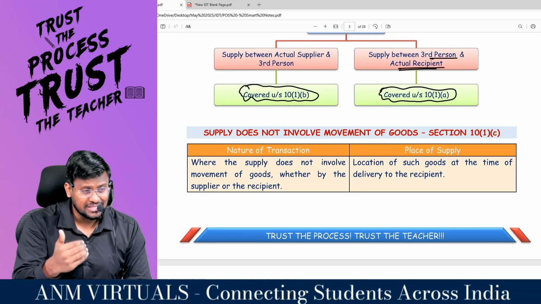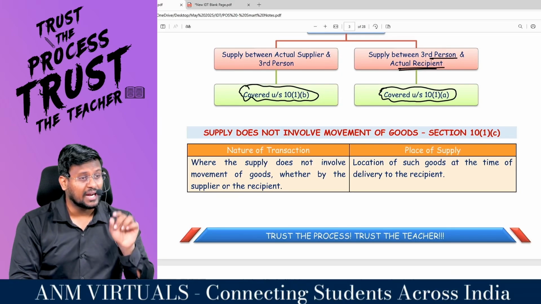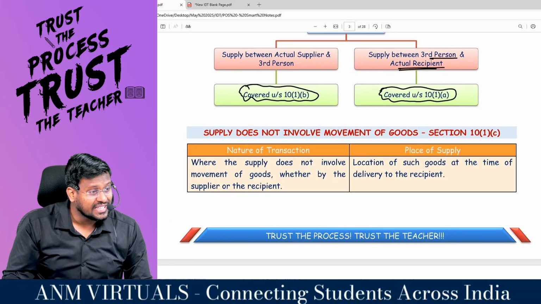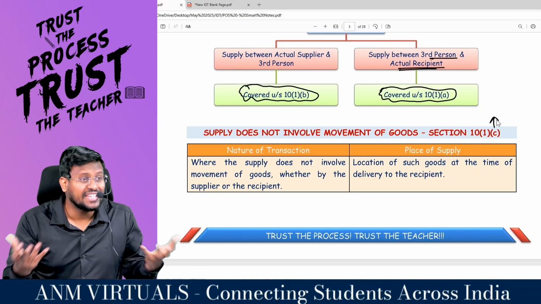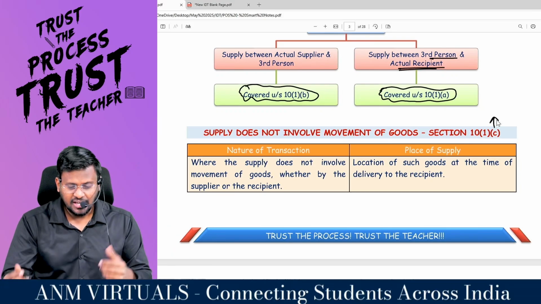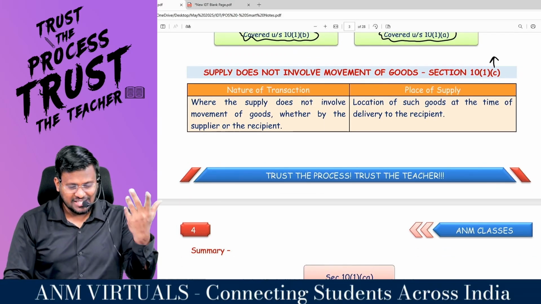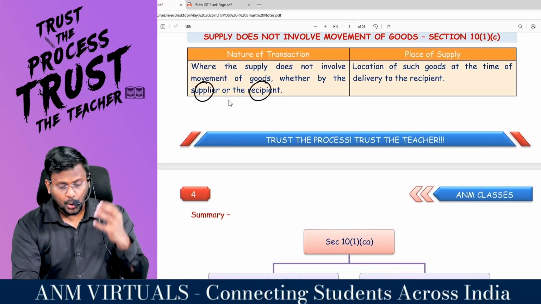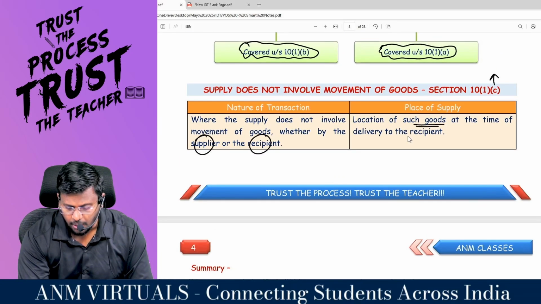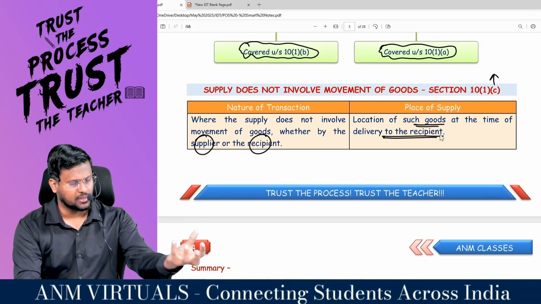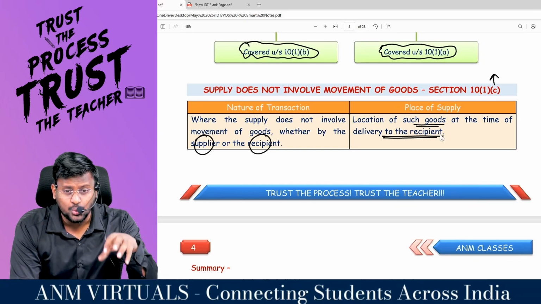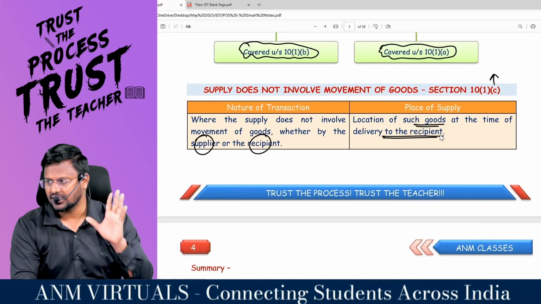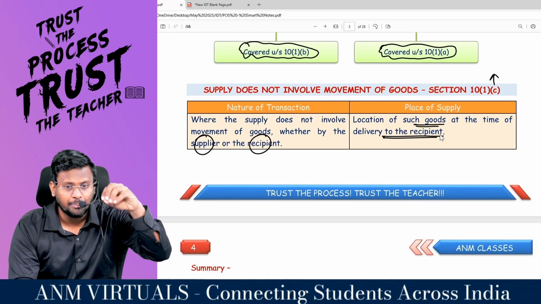If the supply does not involve movement of goods, the goods will not move from one place to another, then you can't see the movement. You can't see it under 10 subsection 1 clause C. So where the supply does not involve movement of goods, the location of such goods at the time of delivery to the recipient will be the place of supply. Because where the goods are situated, there only the consumption is going to happen. Because GST is a consumption based tax. Wherever the goods are, that is the place of supply.